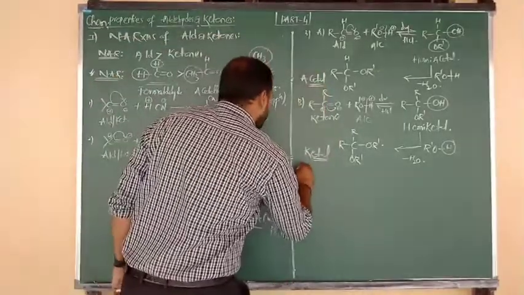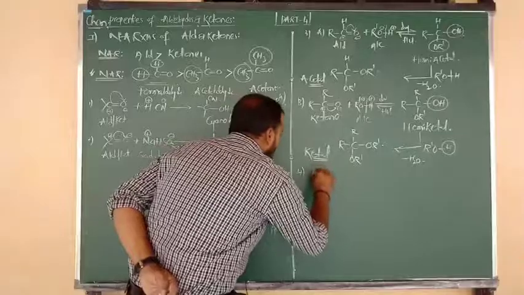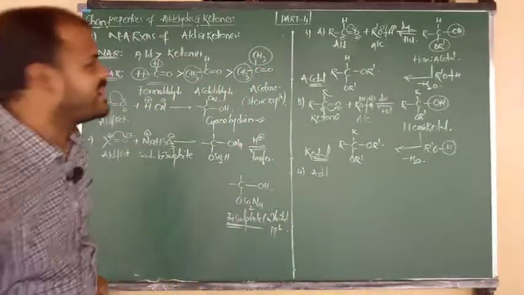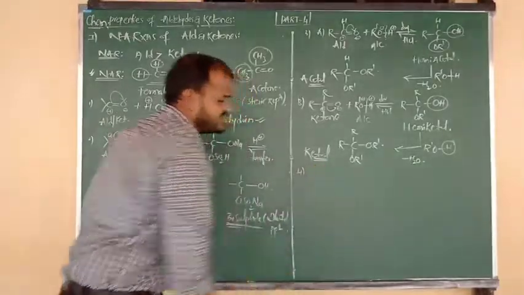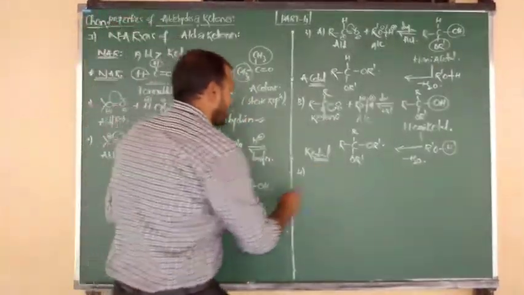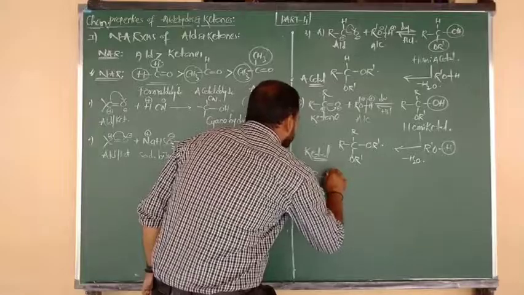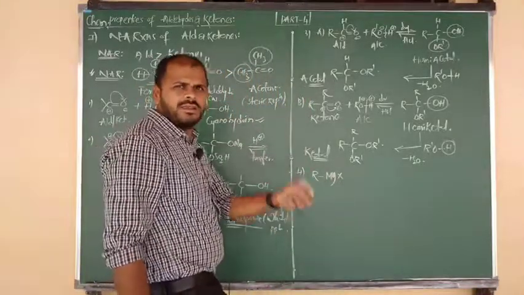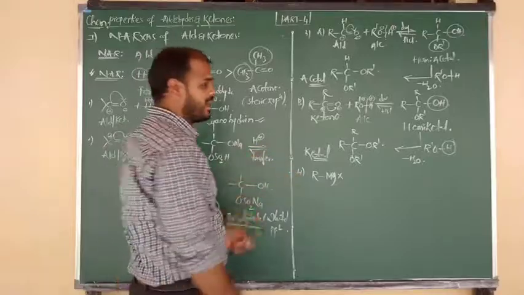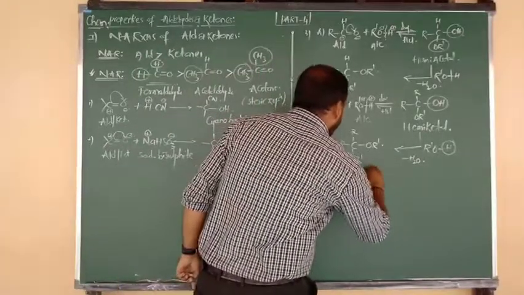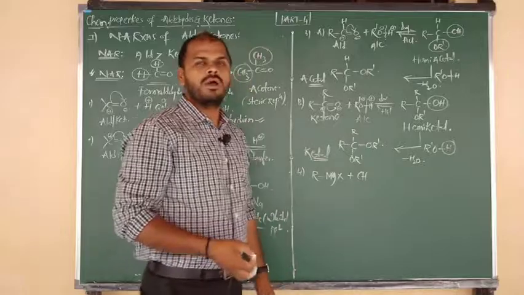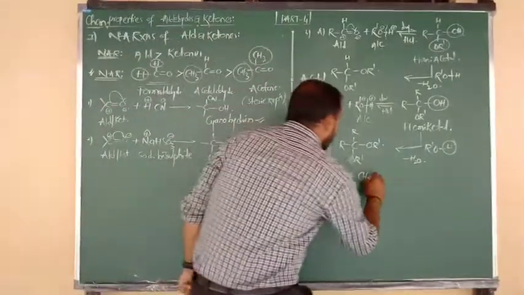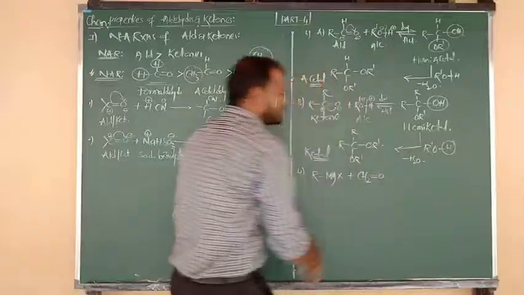So next one is addition number 4. Addition of Grignard reagents. Which topic, beta? Yes, addition of Grignard reagents. The Grignard reagent formula is RMgX. It is added to the aldehyde, for suppose formaldehyde. What may be the formula of formaldehyde? HCHO, and we can also consider CH2O, and write CH2 double bond O.